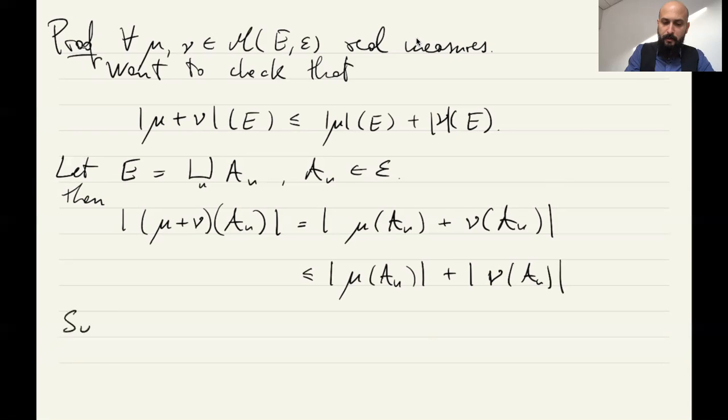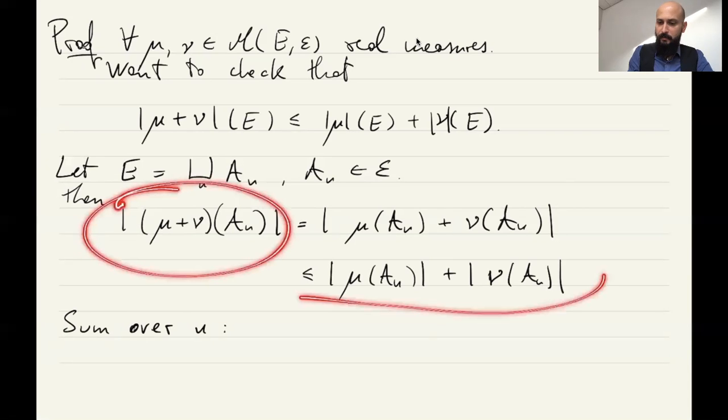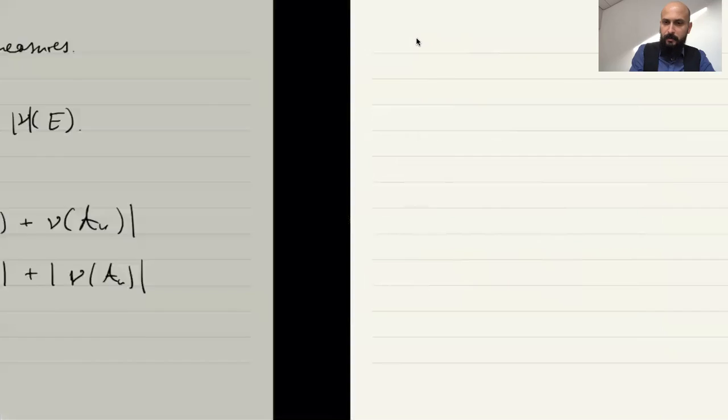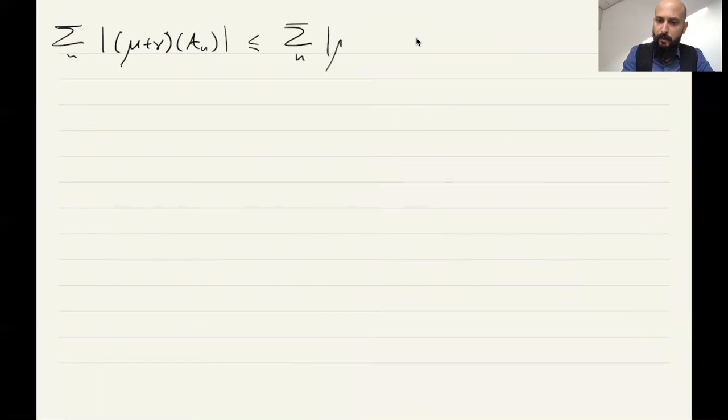Now we sum over n, and we get the sum over n of |μ+ν|(A_n) is less or equal than the sum over n of |μ(A_n)| plus the sum over n of |ν(A_n)|.